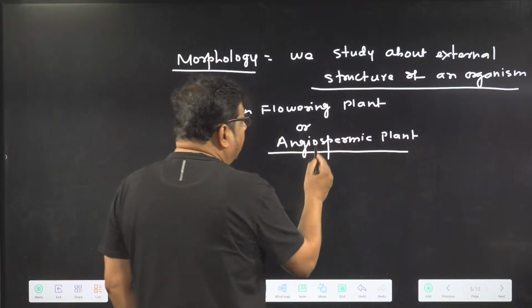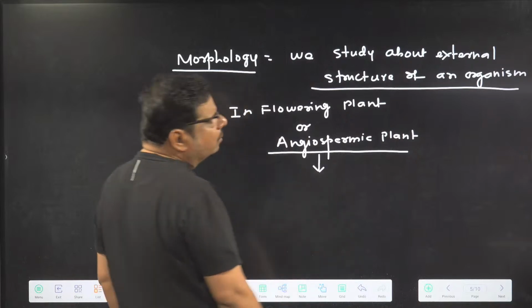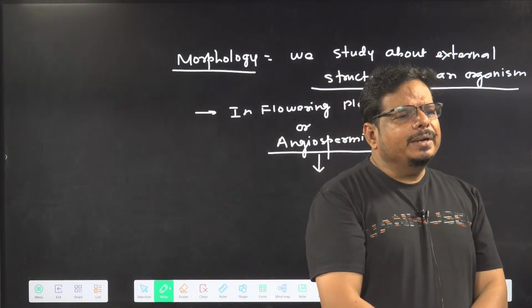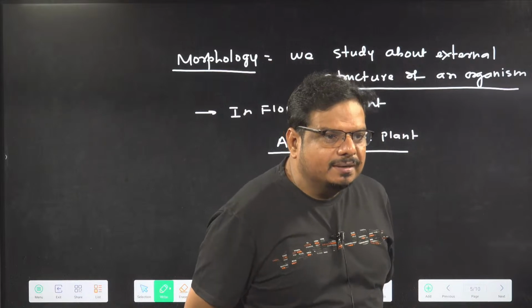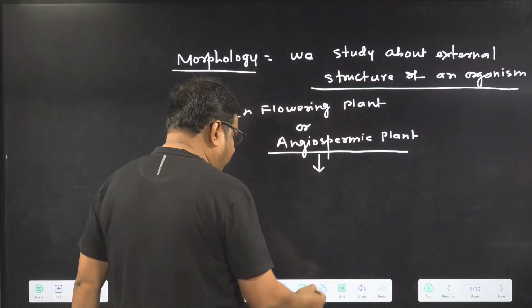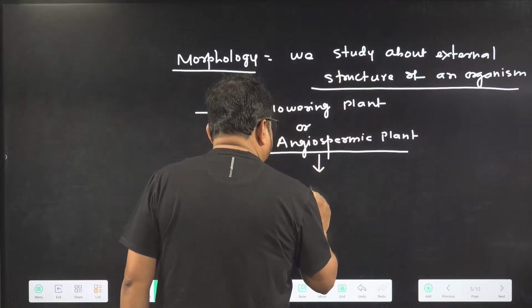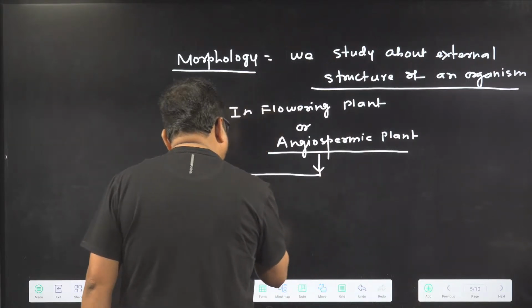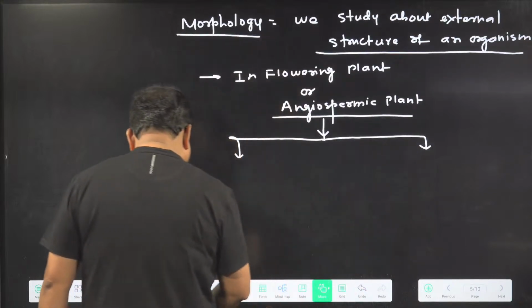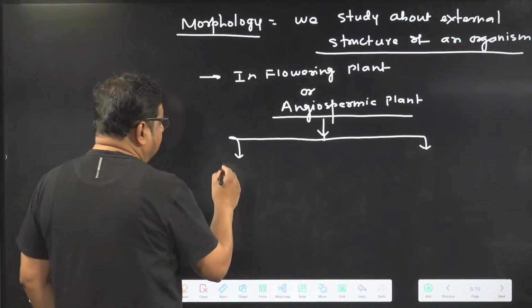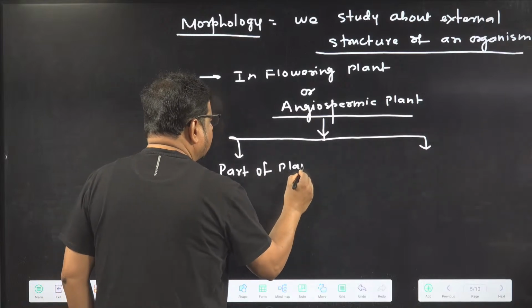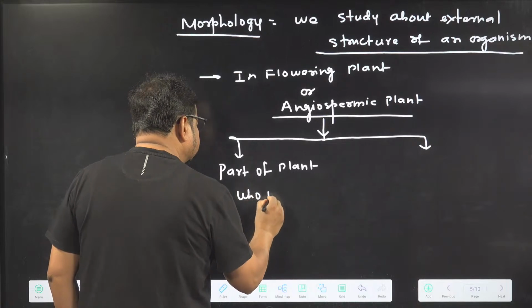When you observe an angiospermic plant, how many components are you finding with the naked eye, externally? We are finding two types of components.